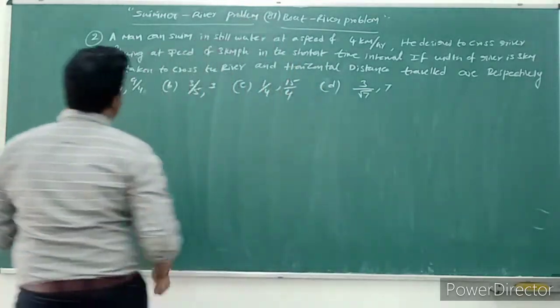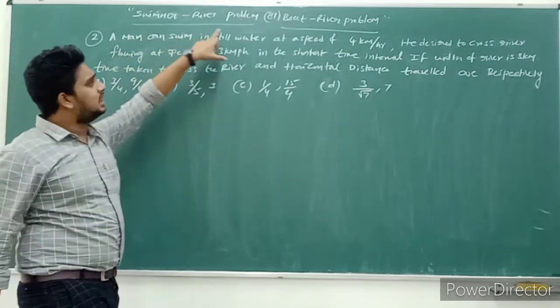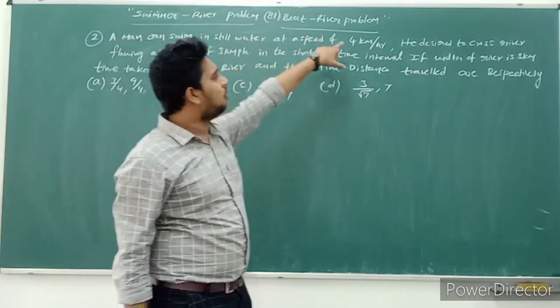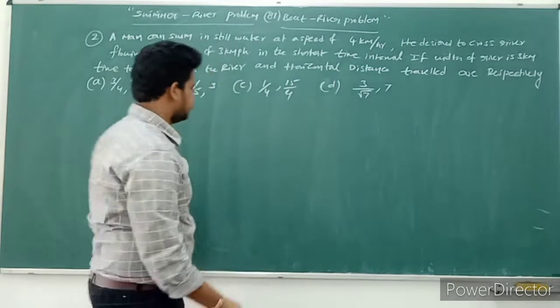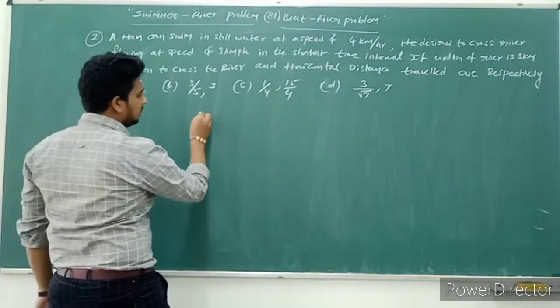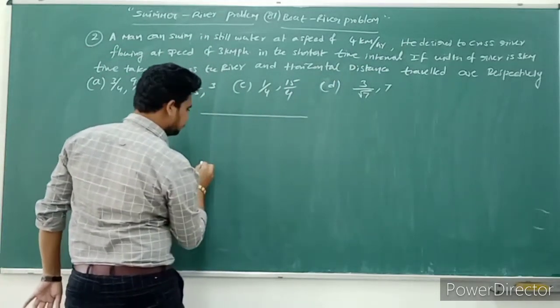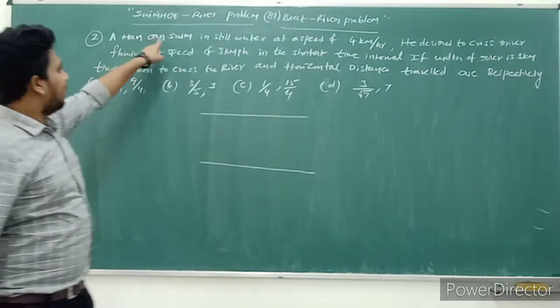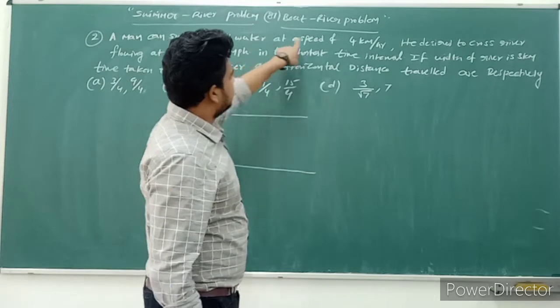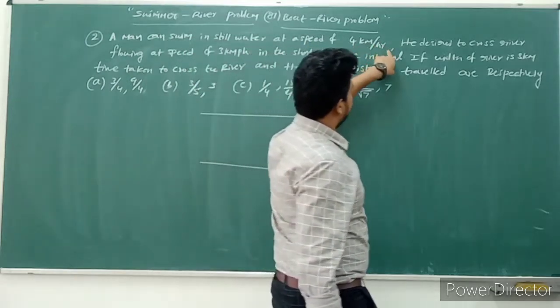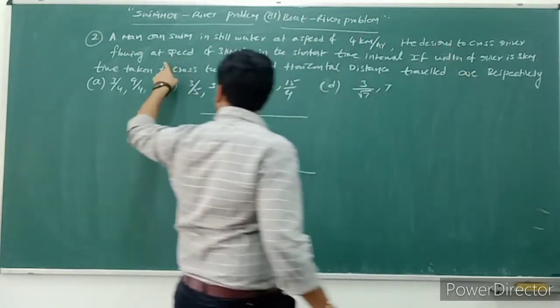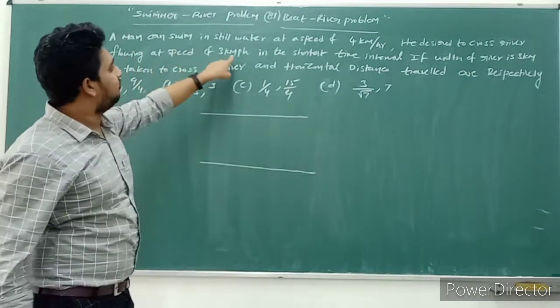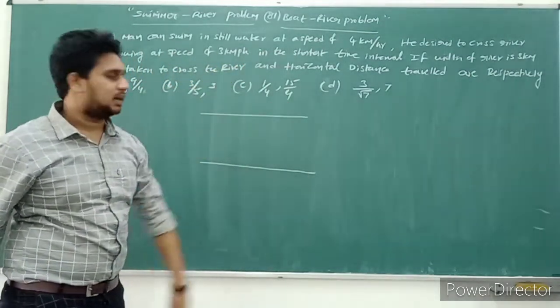So the problem: a man can swim in still water at the speed of 4 kilometers per hour. First of all, I'll consider a river. So this is a river flow. A man can swim in still water at a speed of 4 kilometers per hour. He decided to cross the river flowing at the speed of 3 kilometers per hour.